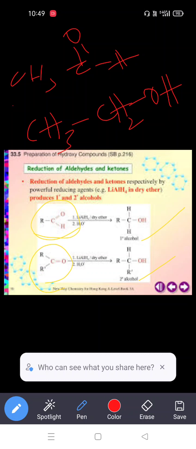We are using reducing agents like lithium aluminum hydride or sodium borohydride. These are the reducing agents we use to prepare alcohols from carbonyl compounds. So from acetaldehyde we prepare ethyl alcohol. For example, in the case of acetone, what is happening?